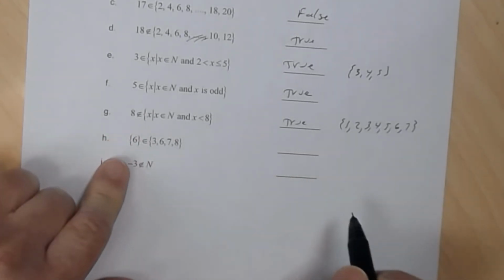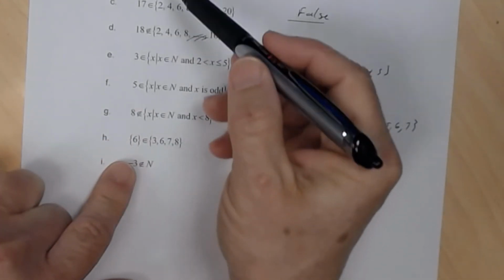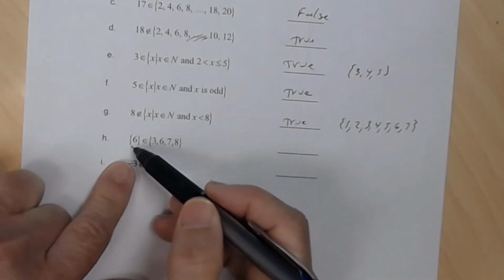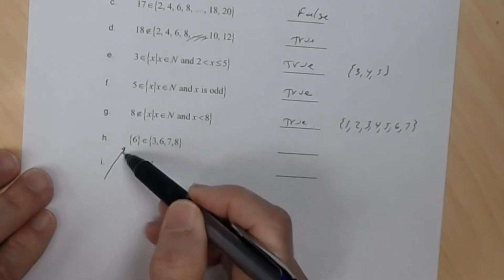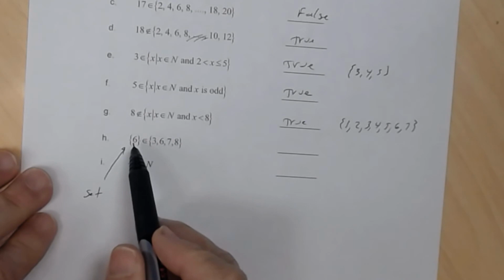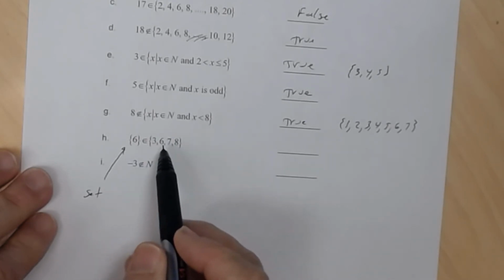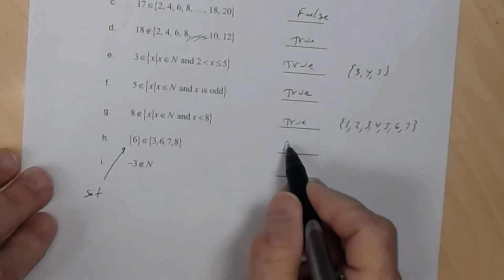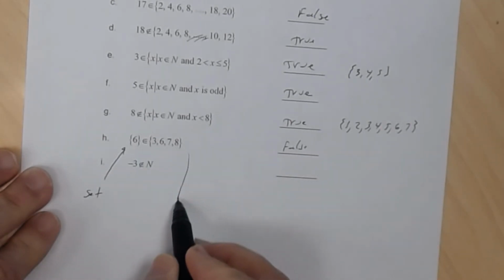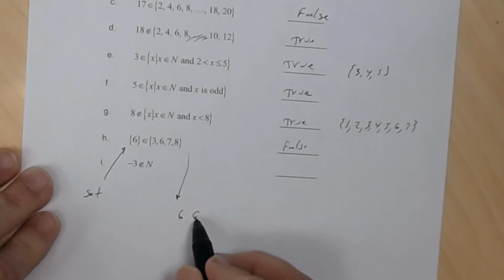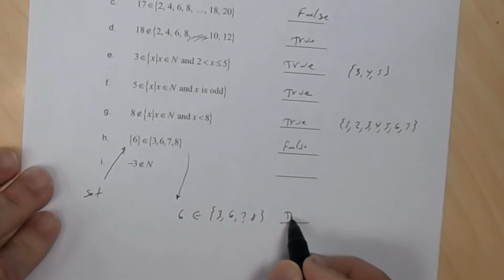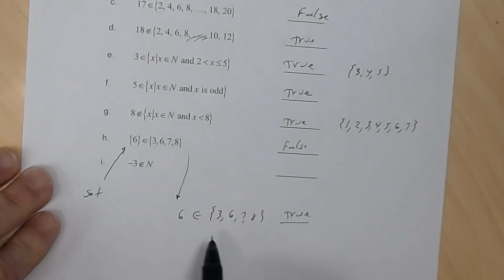8 is not listed there. All right, now be careful with this. See, these were elements. This is listed as a set. Okay, so this is a set. Is this set 6 listed as a set in here? No, it's not. Okay, so you have to be careful. That's a difficult one to understand. So if the question had been this, if 6 was an element of, let's say, 3, 6, 7, and 8, then that would be true. Okay? But that's not what this says.